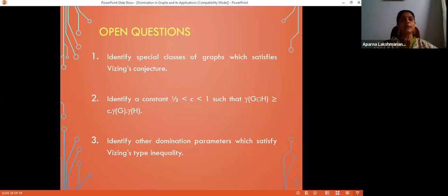As I had already mentioned, so many domination parameters are introduced without having any motivation or application. I told you that if there is an application, well and good, that is perfect. There is a definite application. That is why I introduced this concept. In some cases, maybe we are not able to find any applications. We just define the tool.